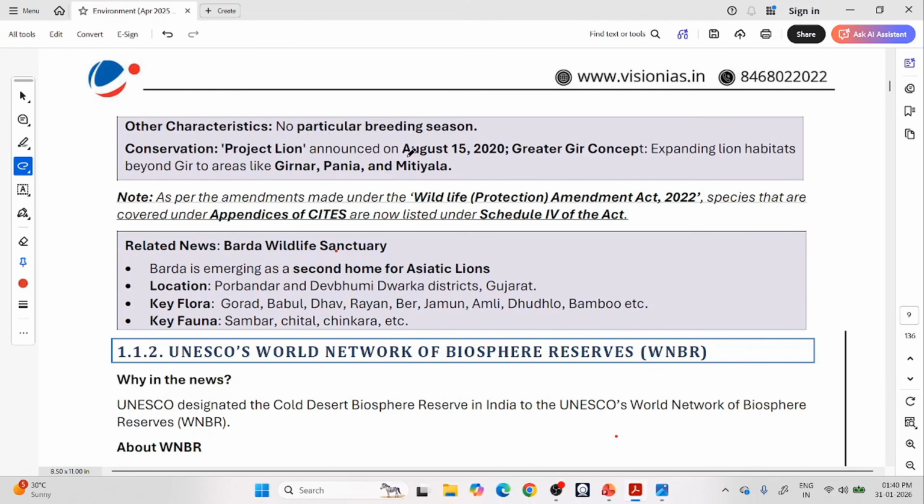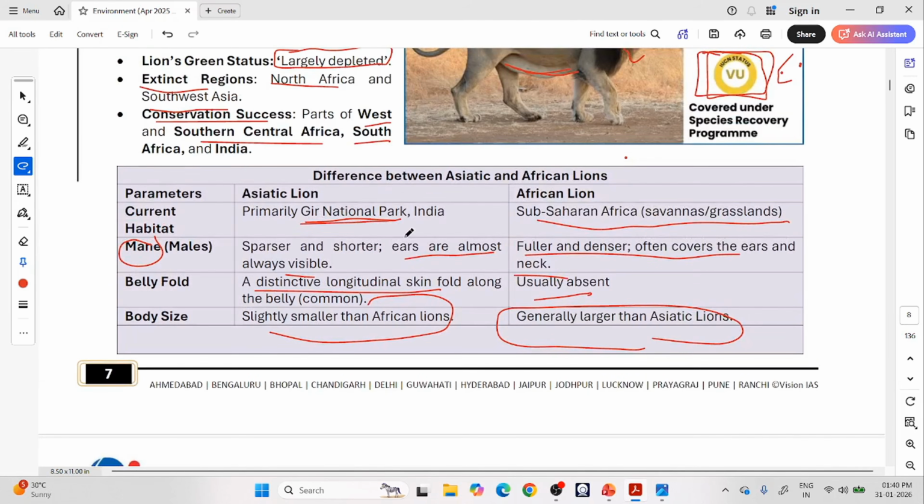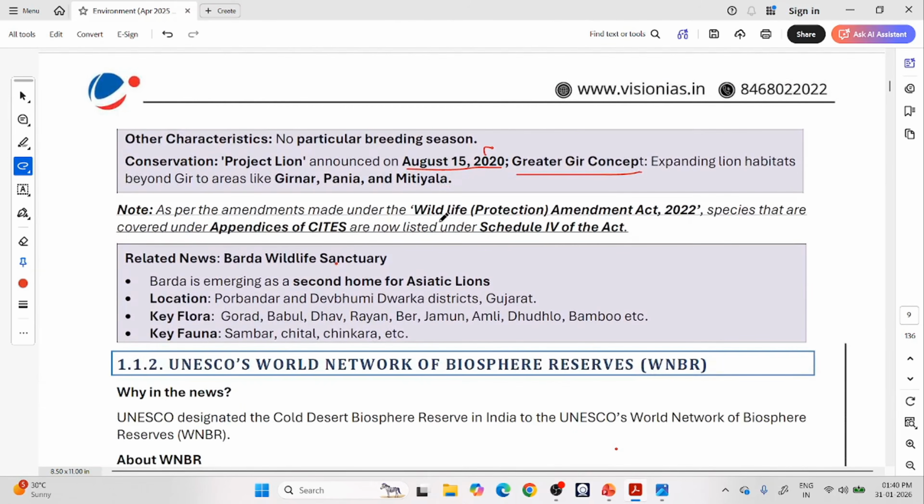Project Lion was announced on August 15, 2020. So the Indian government has a conservation scheme for the lion called Project Lion, launched in 2020. Now there is a Greater Gir concept. At present the lion is limited to Gir National Park in India, but now we are expanding the habitat of the lion, creating conditions for the lions to shift to larger areas. If a species is limited to a very small area and something like a storm or wildfire happens, all the lions in that area will die and the species will go extinct. So to distribute the risk, we are trying to expand the habitats of the lion beyond Gir to other areas in Gujarat.